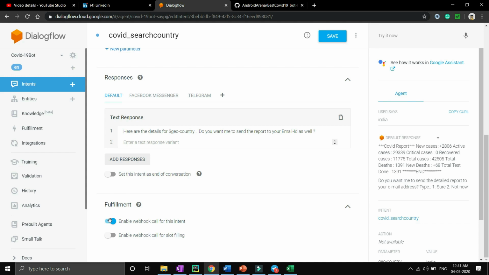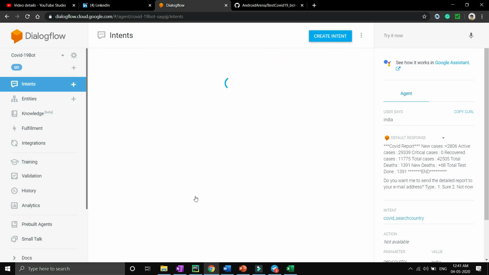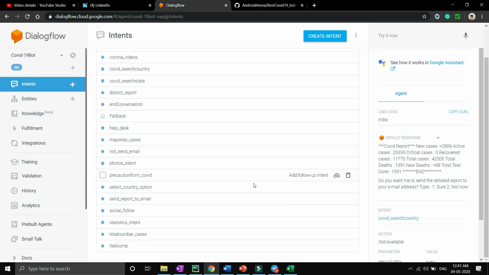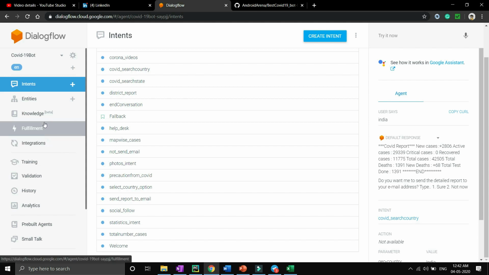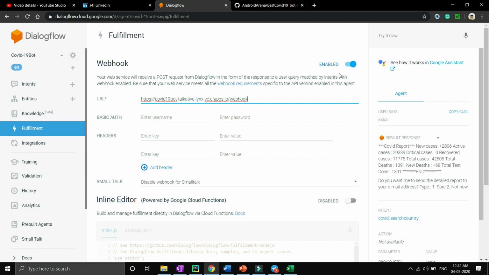For all the intents which you have to connect with your Python and Flask backend, you have to enable this option for each and every intent. You can see over here, I have enabled it for search country, and I have enabled it for all these intents, because we also have to save the user and bot conversation in our MongoDB database. Also, you need to go to the fulfillment part, and then enable the webhook option. We will see how to generate this URL later.